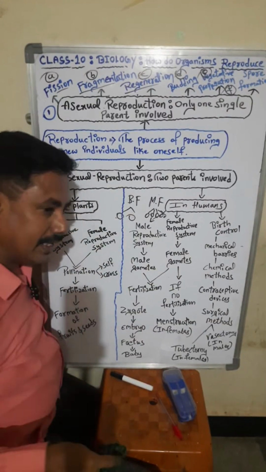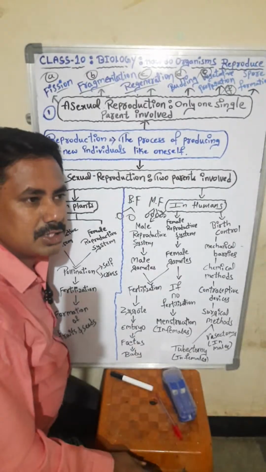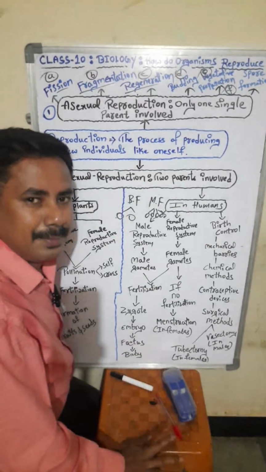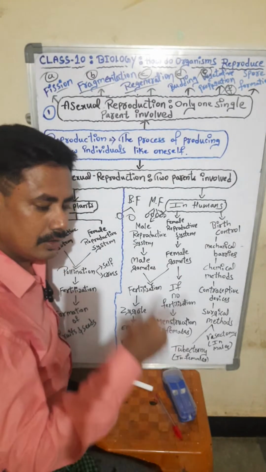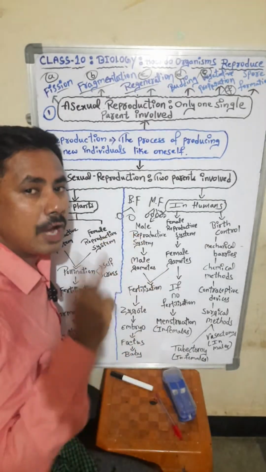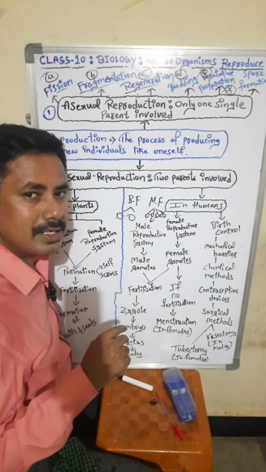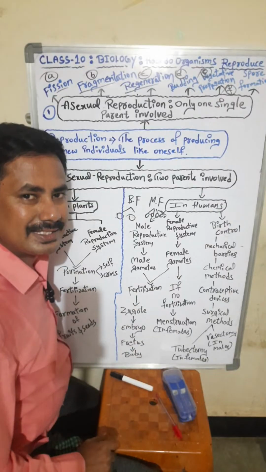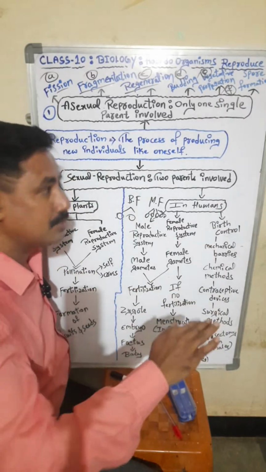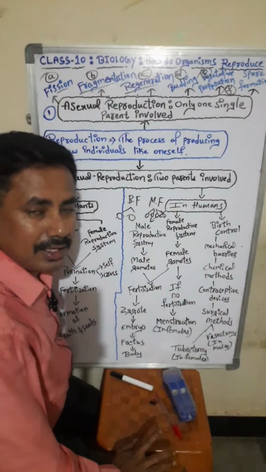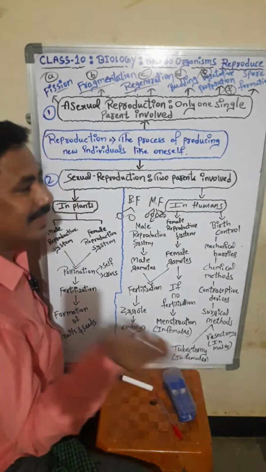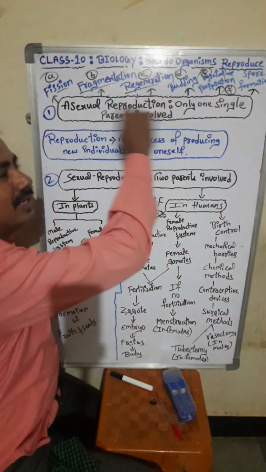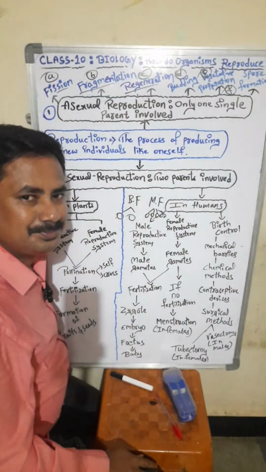In diversity in living organisms, in invertebrates, the organisms which do not have backbones are called invertebrates. In that, platyhelminthes, flat organisms, the planaria comes under platyhelminthes. So in that organism the regeneration takes place.